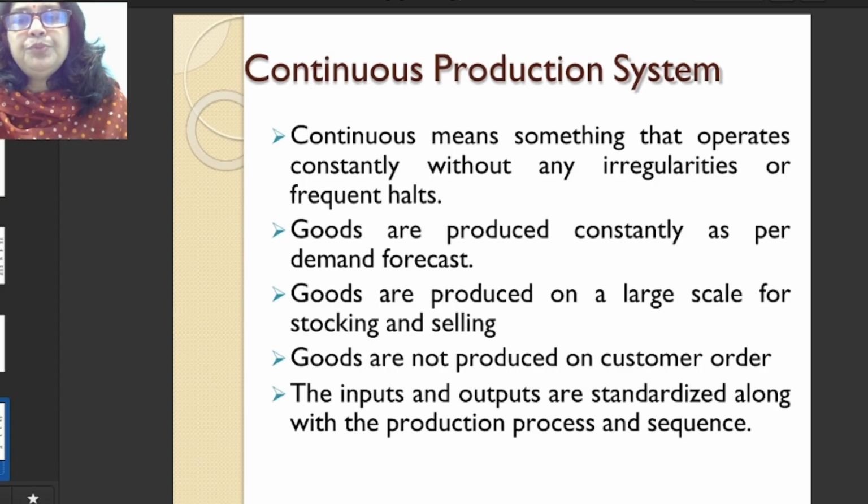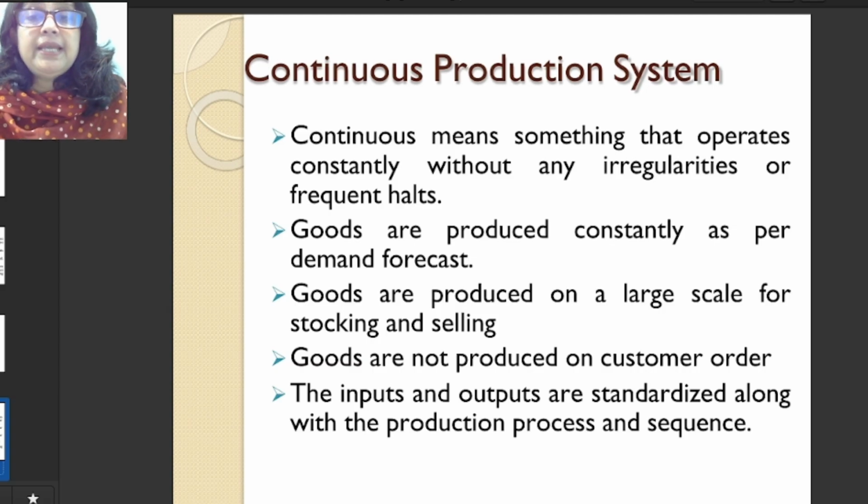The input and output are standardized. The quality level, the input of the materials, the material level, the human skill, the machines, everything here we take as standardized because we go for standardizing the product. So already everything is decided. We'll take this type of input, these machines are going to work and we'll get this output. So once the process is started, it will go on producing the product till the requirement, like what is our demand.